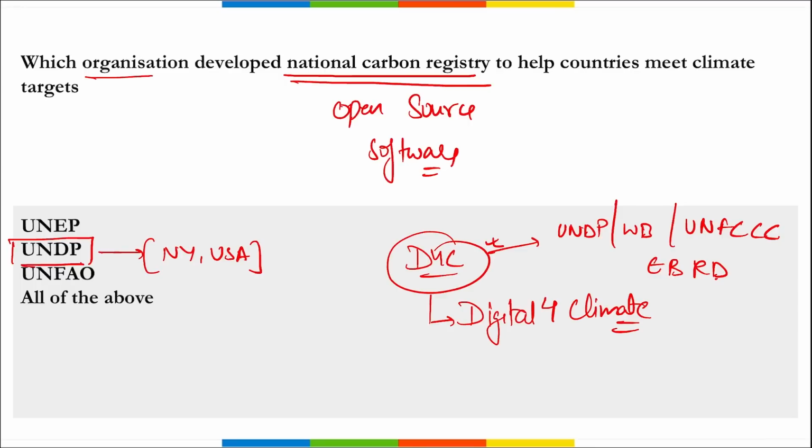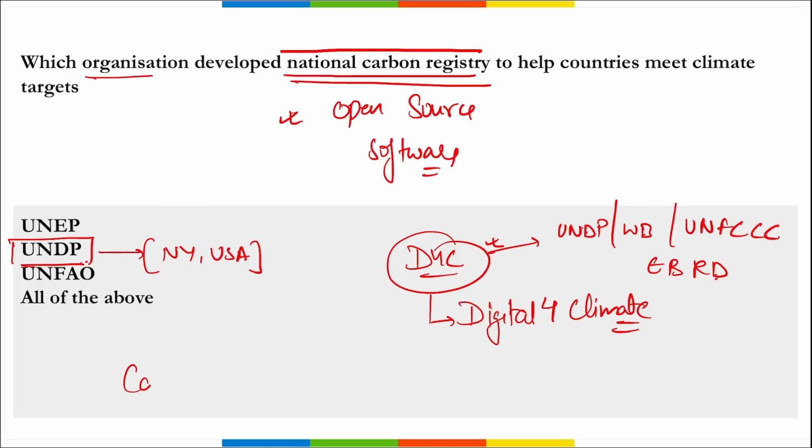So remember this. Coming back, which was the organization that developed this National Carbon Registry? It is an open source software that will help countries meet climate targets. They will be sharing their data and it will help to enhance development in other areas also. So it is your UNDP.